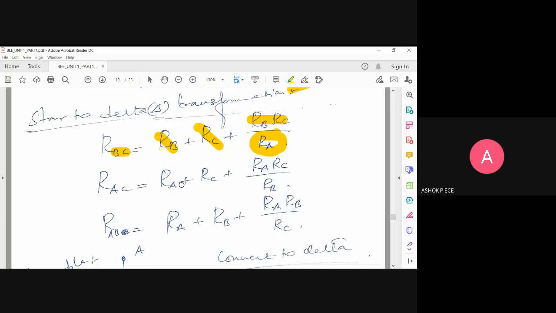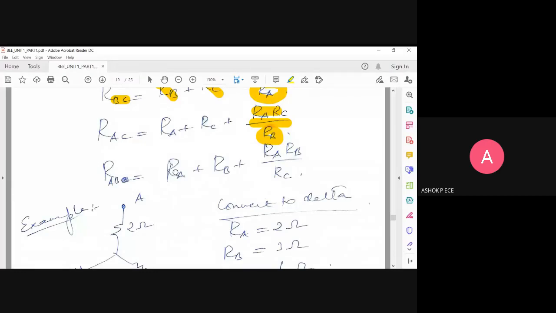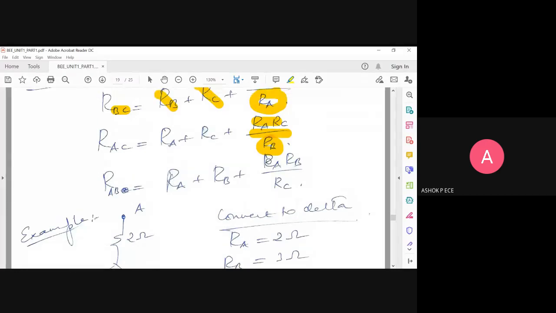RAC means I will add RA plus RC, I'll multiply RA and RC, divided by B, because I did not use B anywhere. RAB means I will add RA and RB, multiply RA and RB, divided by RC.